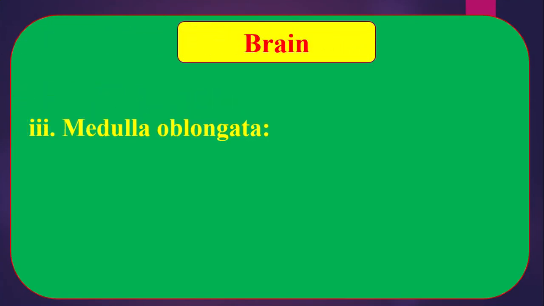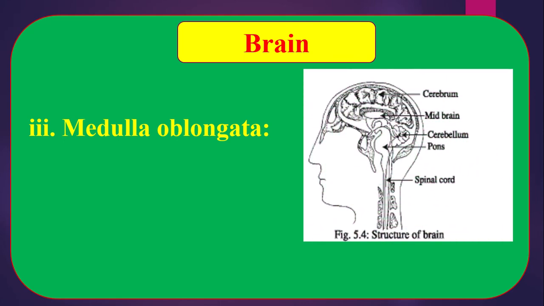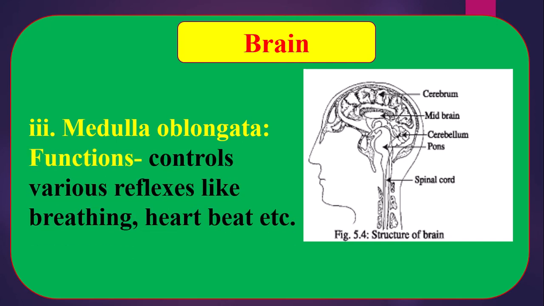Number 3, medulla oblongata. Just beneath the pons, and top of the spinal cord. That means this region between pons and spinal cord is medulla oblongata. It is long, stalk-like. Lowermost portion of the brain stem is called the medulla oblongata. Functions: controls various reflexes like breathing, heartbeat, etc.